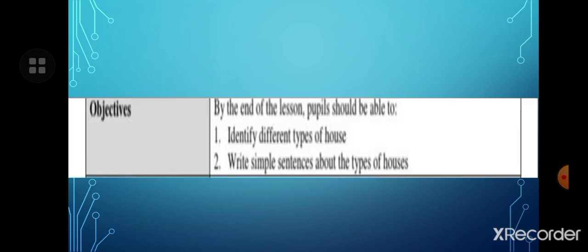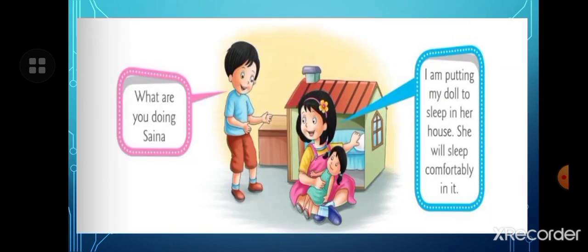So, children, what is the learning objective of this lesson? After reading the lesson, you will be able to identify different types of houses and write simple sentences about the type of houses. Let's start the reading.